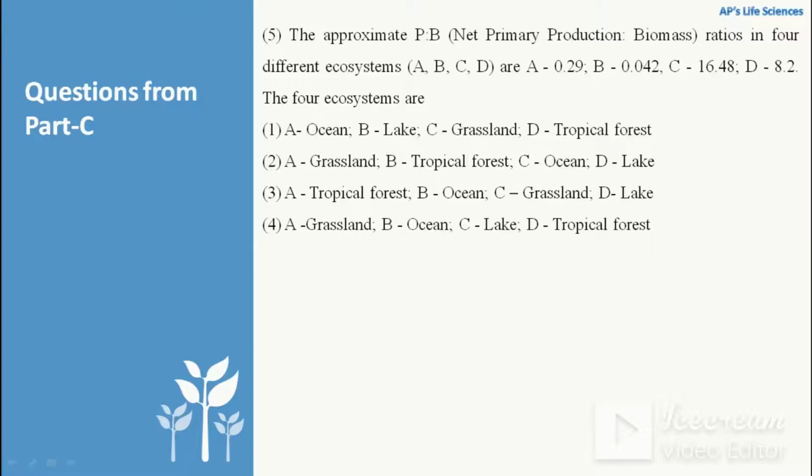Now we have to analyze the other options. If we can see, the primary productivity in a lake is less as compared to the ocean, but in an aquatic ecosystem it is more. So we can see that in option 2, C and D belong to aquatic ecosystems. So option 2 is the correct answer as compared to option 4. A and B are terrestrial and have a low P/B ratio, whereas C and D have a higher P/B ratio and are aquatic.